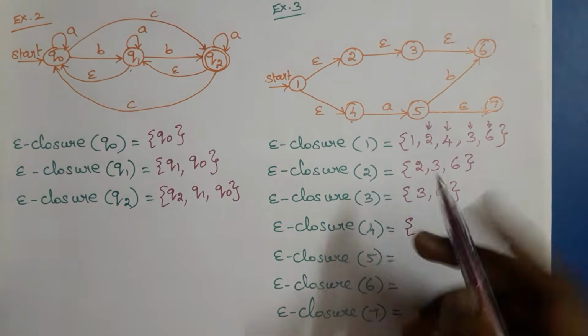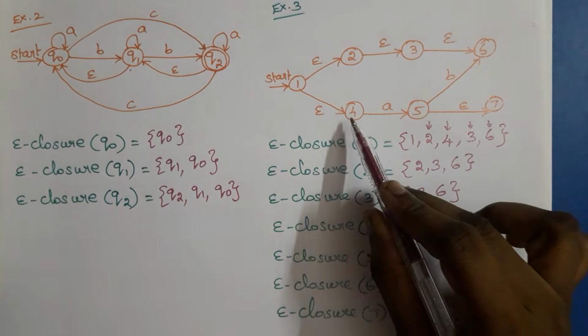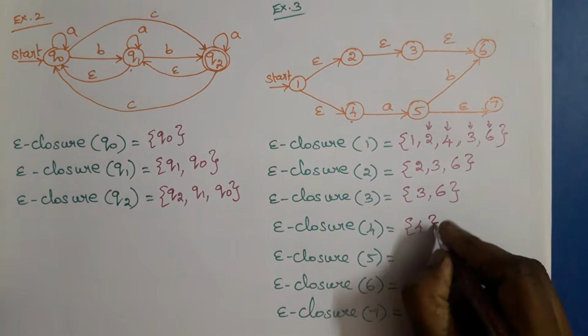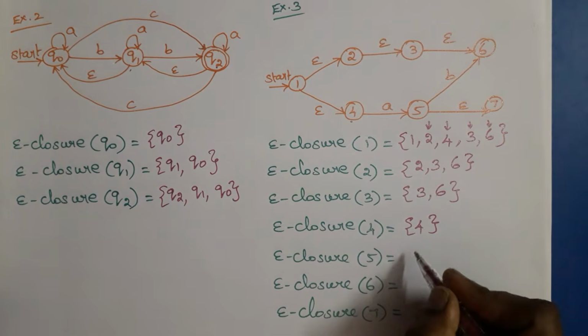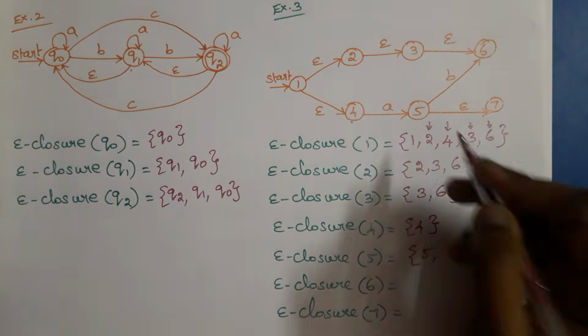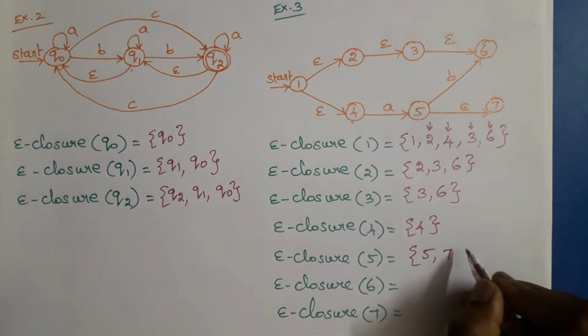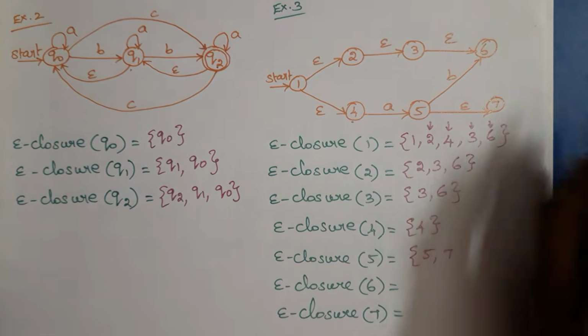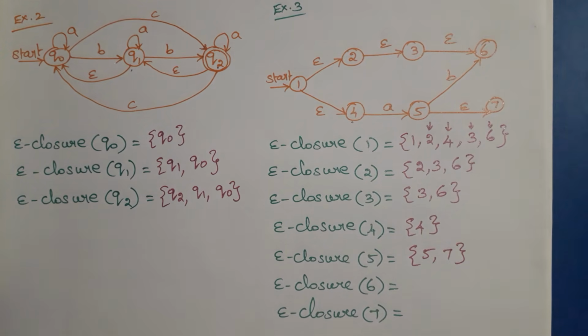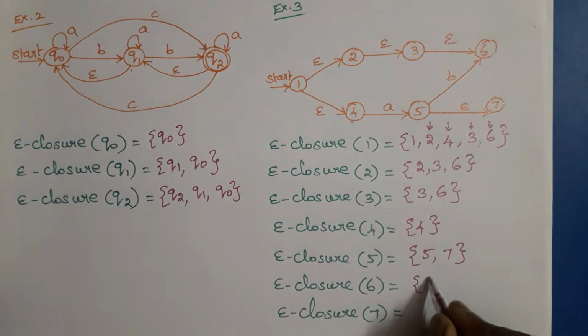Then epsilon closure of 4. First we need to write 4. Then check from 4, is there any epsilon transition? No. So epsilon closure of 4 is 4 alone. Then epsilon closure of 5 is 5. From 5, there is an epsilon transition going to 7. Then from 7, there is no epsilon transition. So 5 and 7.